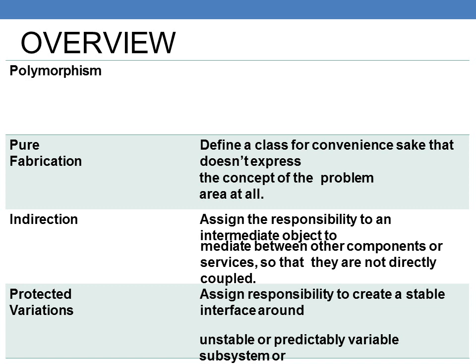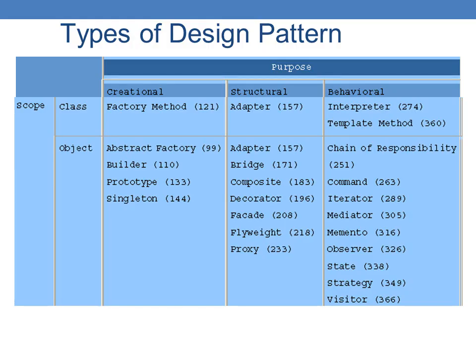Next, protected variations: assign responsibility to create a stable interface around unstable or predictable variable subsystems. So these are the types of design patterns.